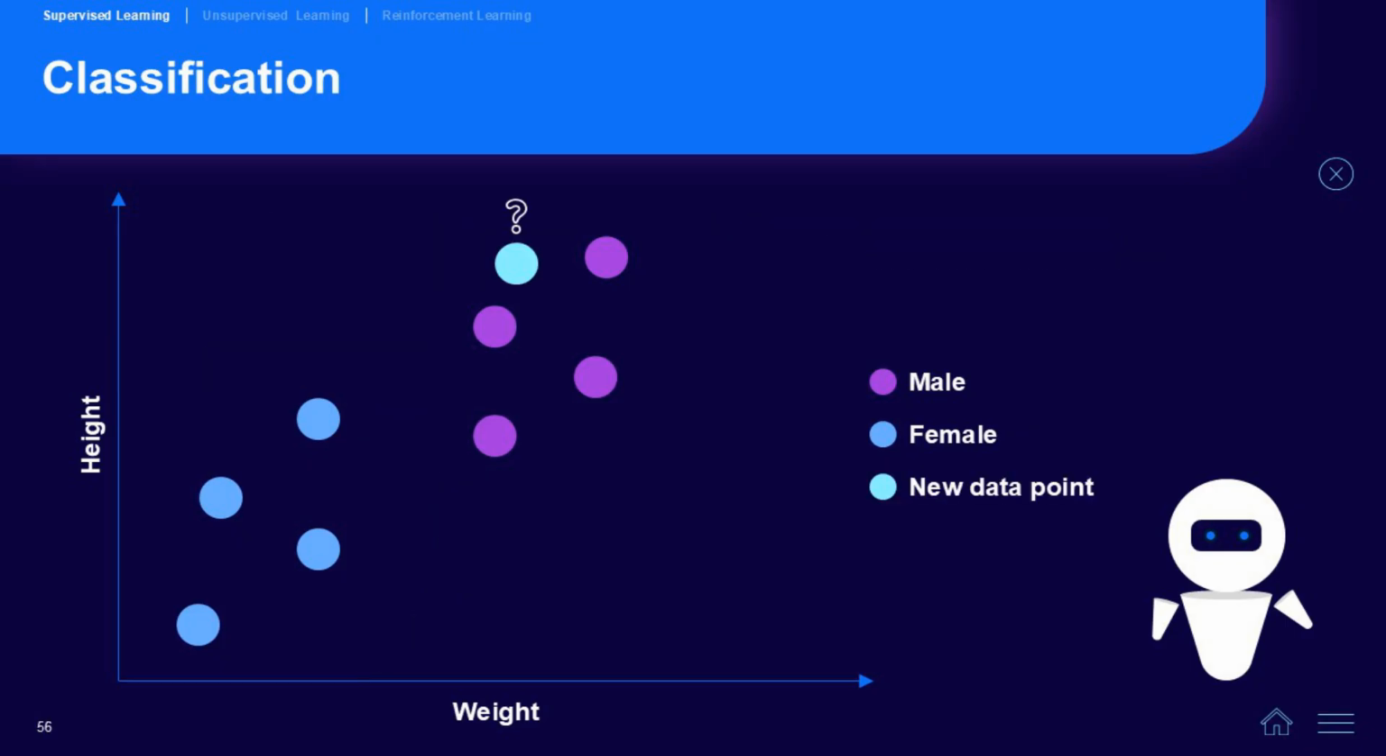In the future, we get a new point whose features, height and weight, are known. Our machine learning algorithm will then predict what class this should be in. In this case, it predicted male.